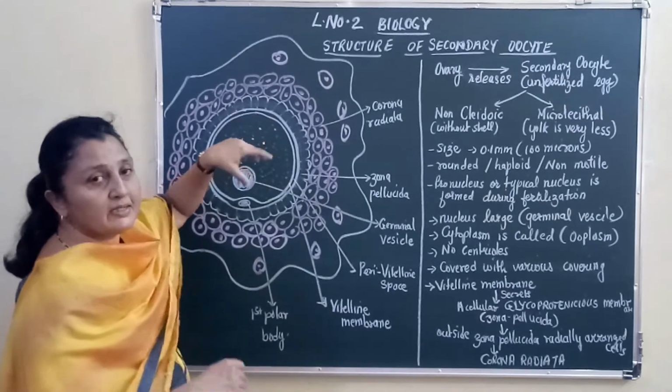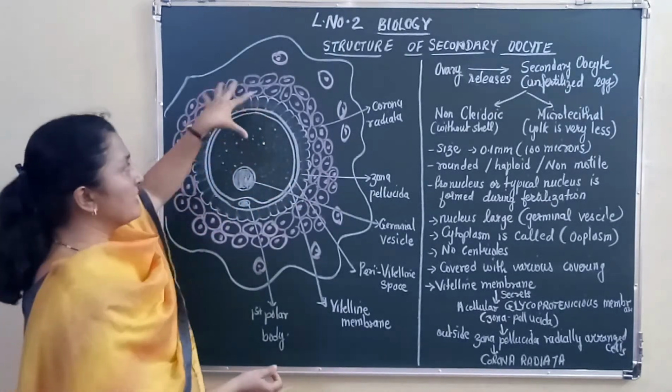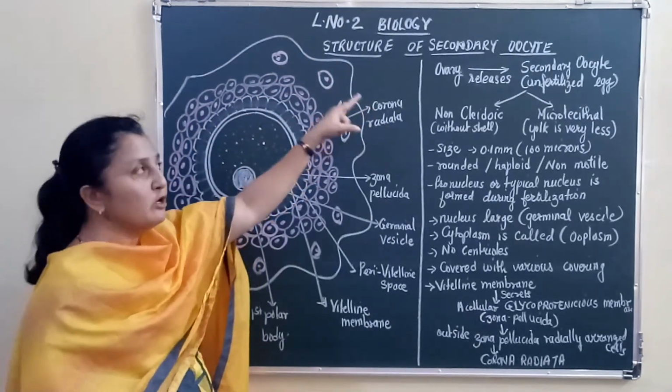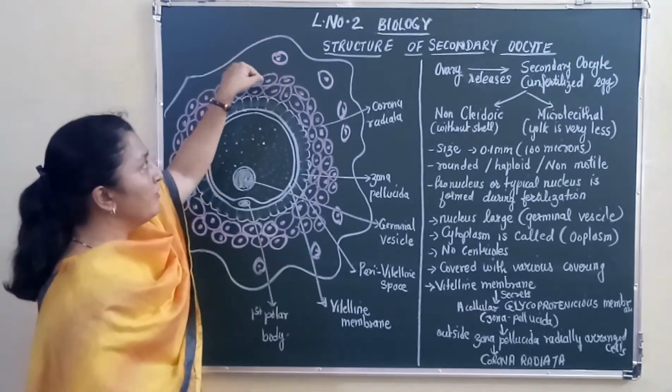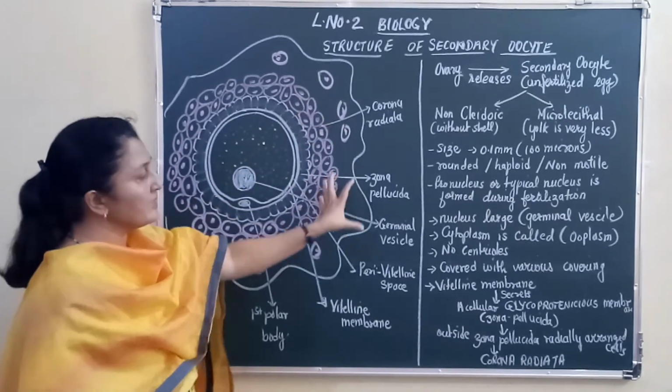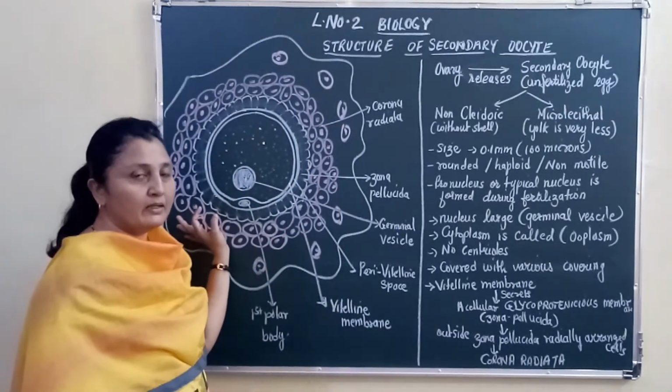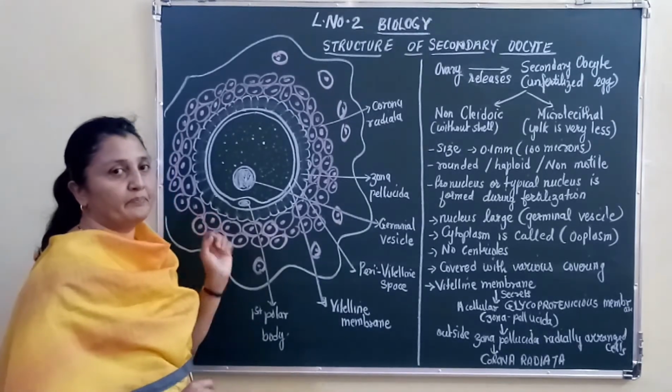Remember, this structure is inside the Graafian follicle, and surrounding this structure are layers of follicular cells. So those follicular cells will produce this cellular layer, the layer called the corona radiata.